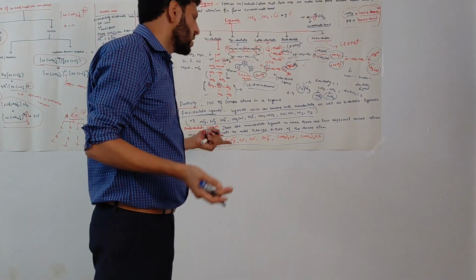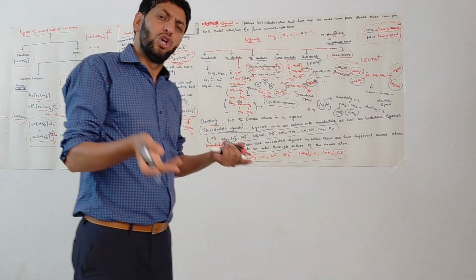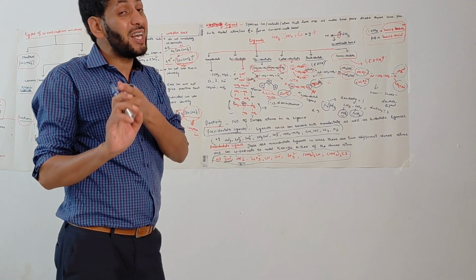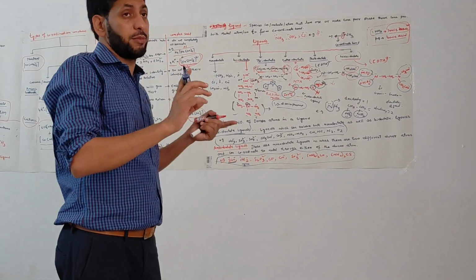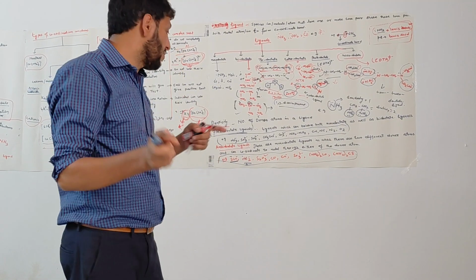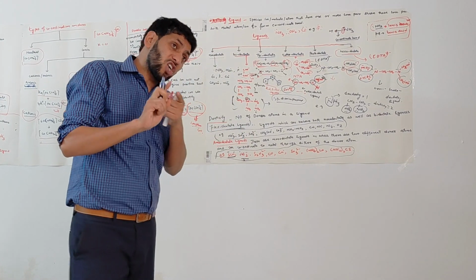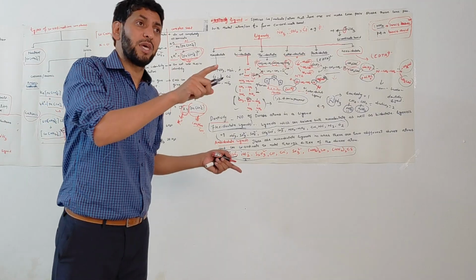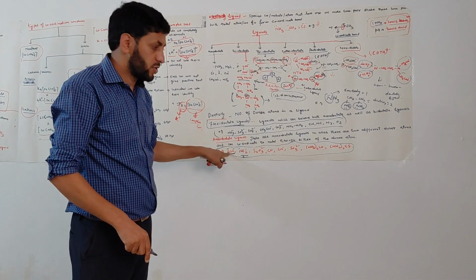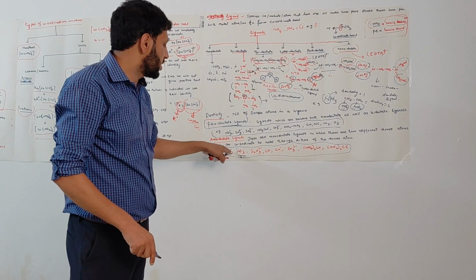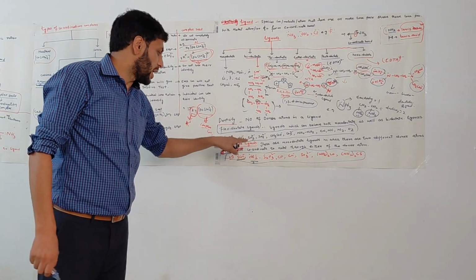What are ambidentate ligands? These are monodentate ligands which have two different donor atoms. Whenever they coordinate with a metal, they can coordinate through either of the two donors. They will not coordinate through both donor atoms; they can coordinate with a metal through either one of them. For example, if SCN is there, it can coordinate to the metal atom either with the sulfur or with the nitrogen. So these are the concepts of ambidentate ligands.